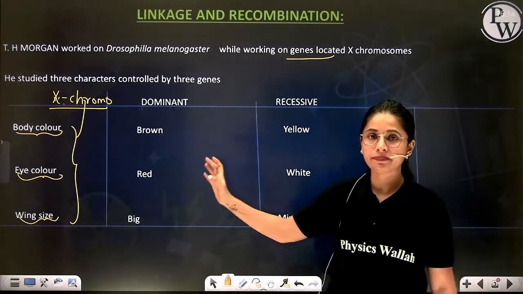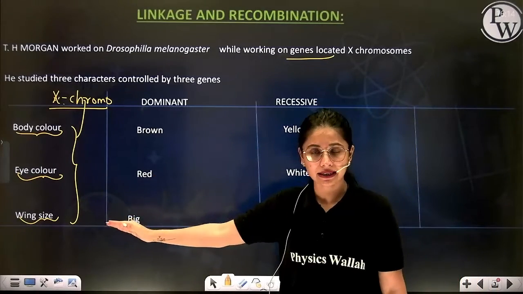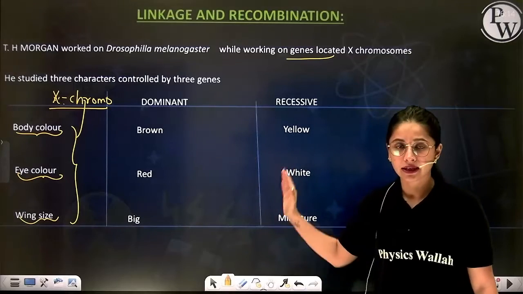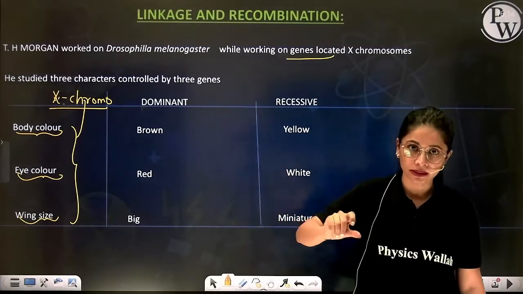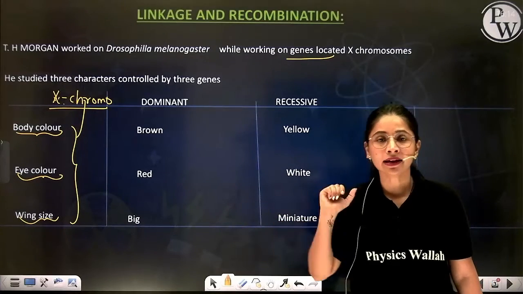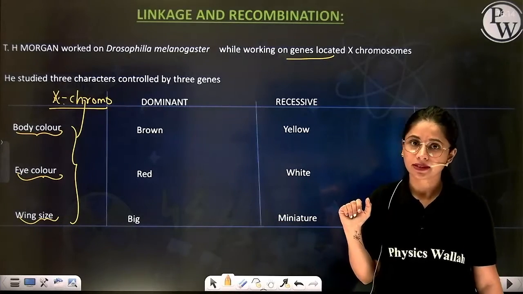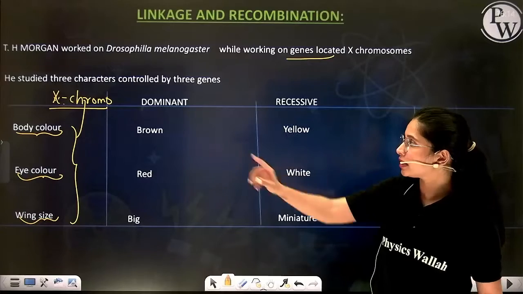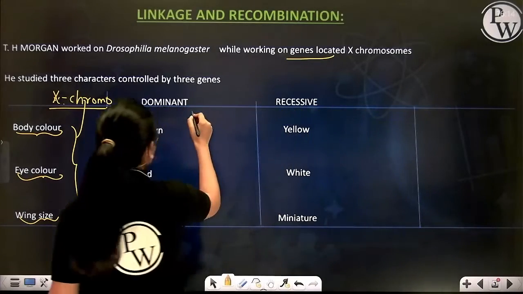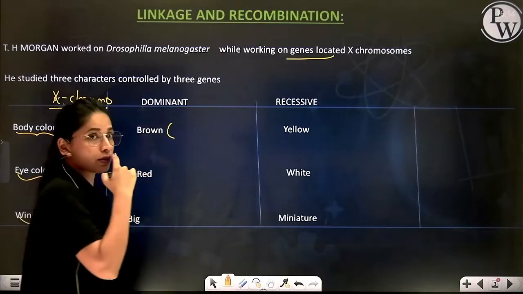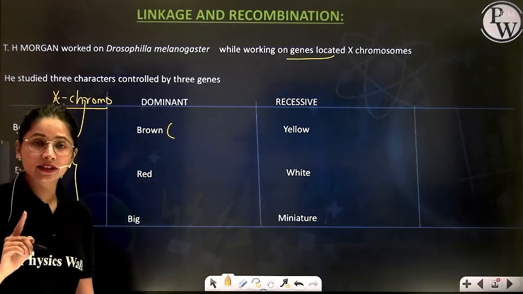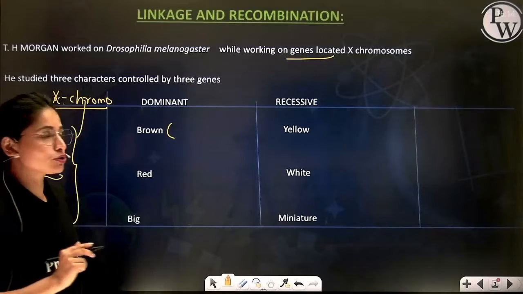So now let's see that each character has two traits. Basically Morgan studied 3 characters having 6 traits. Traits means the quality of the character in dominant state and in recessive state. Correct? So body color is controlled by gene Y located on the X chromosome.